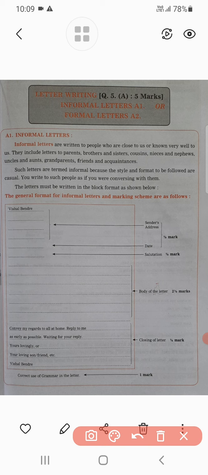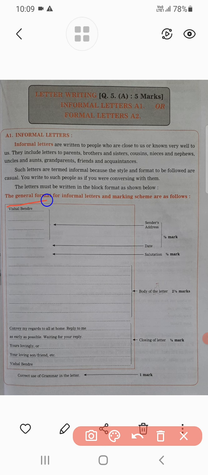Now letter writing must be done in a block format. First of all, try to understand what is meant by block format. I am showing you the general format which is applicable for writing formal and informal letters, along with the marking scheme. Look at this particular area, the top left corner.